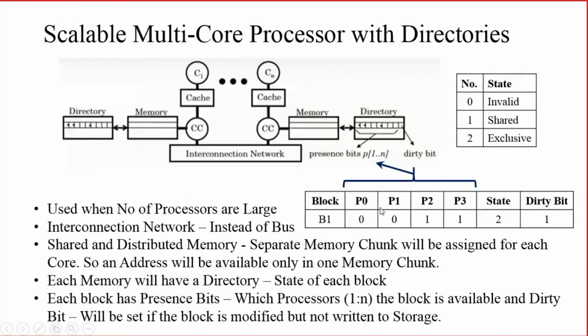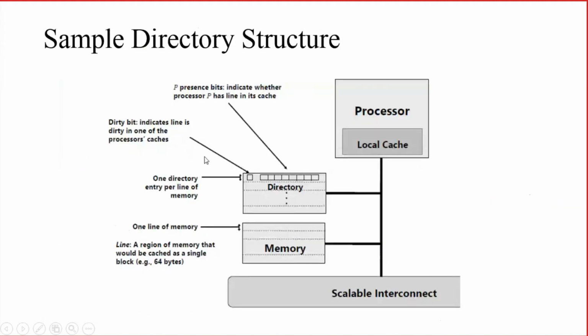It represents the presence bits, state and dirty bit of a particular block or line. So this directory contains an entry for each line present in the memory. If this memory has 10 lines, 10 entries will be there in this directory. Each entry corresponds to each line.